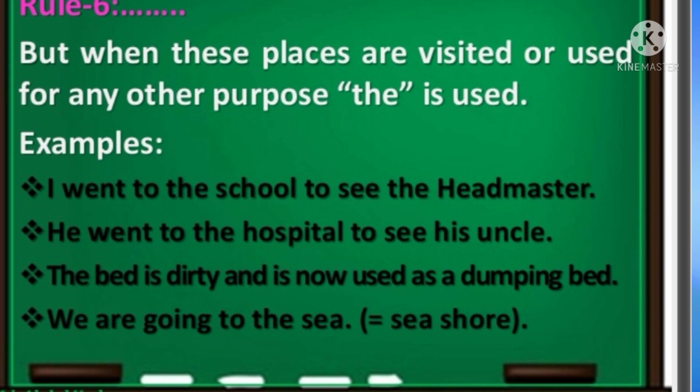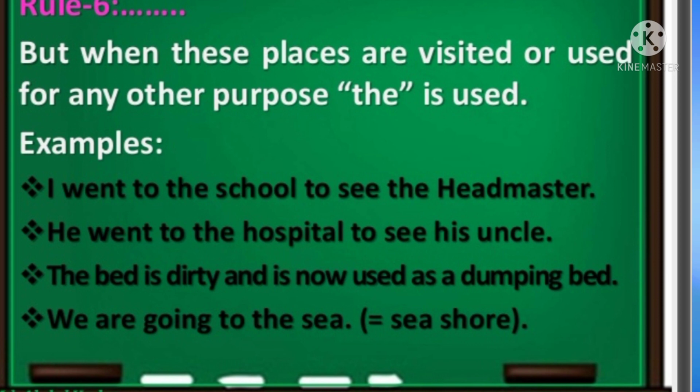What is the primary purpose of school? To learn. If there is any intention other than this primary purpose, we have to use the definite article. For example, "I went to the school" means the purpose is something else other than learning. He went to the hospital to see his uncle. What's the primary purpose of going to hospital? For treatment. But to visit, that is another or secondary purpose.